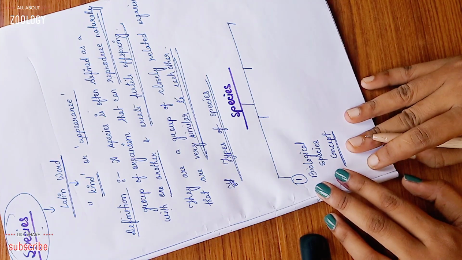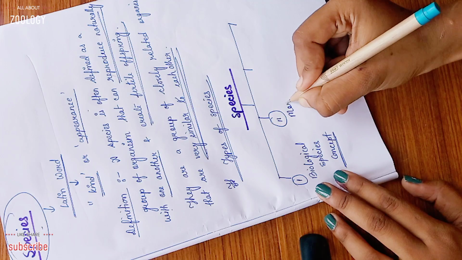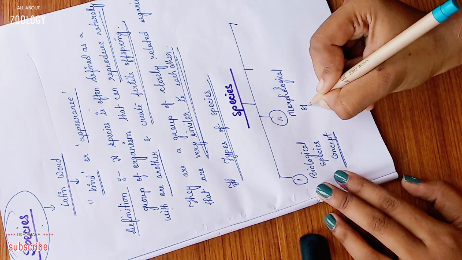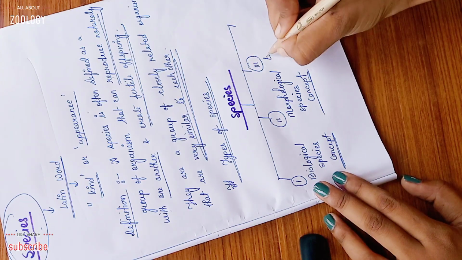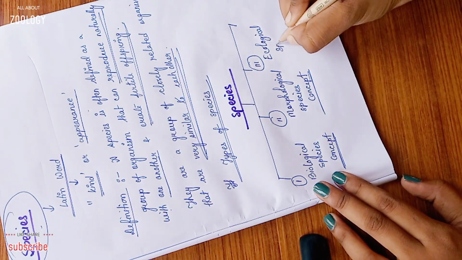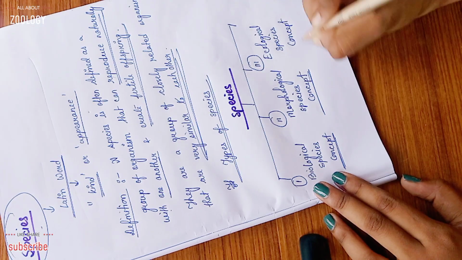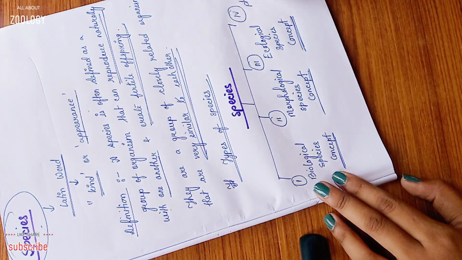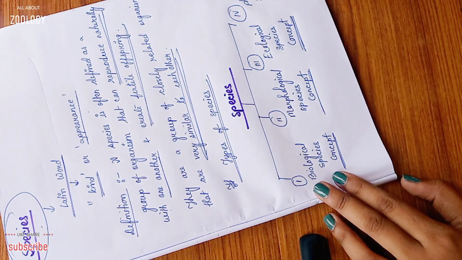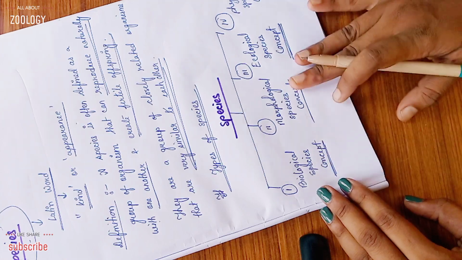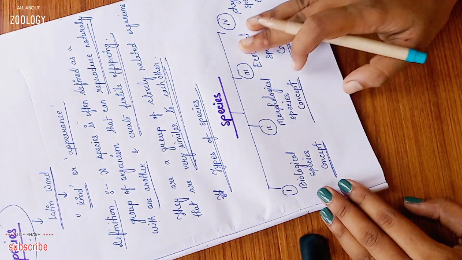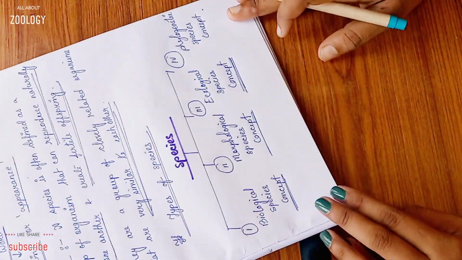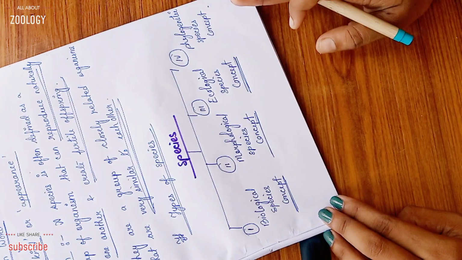The second one is morphological species concept. The third one is ecological species concept. And the last one is phylogenetic species concept. So species are divided into 4 types or 4 types of concept: the biological species concept, the morphological species concept, the ecological species concept and the phylogenetic species concept. So we have to learn about one by one.